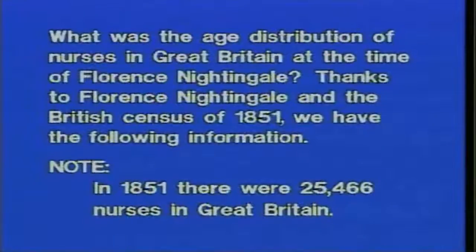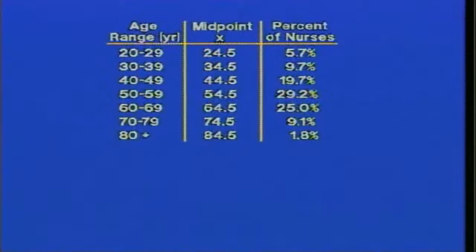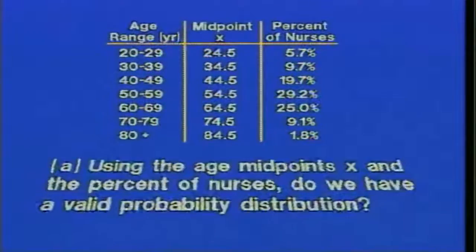What was the age distribution of nurses in Great Britain at the time of Florence Nightingale? Thanks to Florence Nightingale and the British Census of 1851, we have the following information. You might be interested to know that in 1851, there were over 25,000 nurses in Great Britain. Here's the distribution. The first column is composed of age ranges, the next column is the midpoint for each age range, and then a percent of nurses associated with each age range.